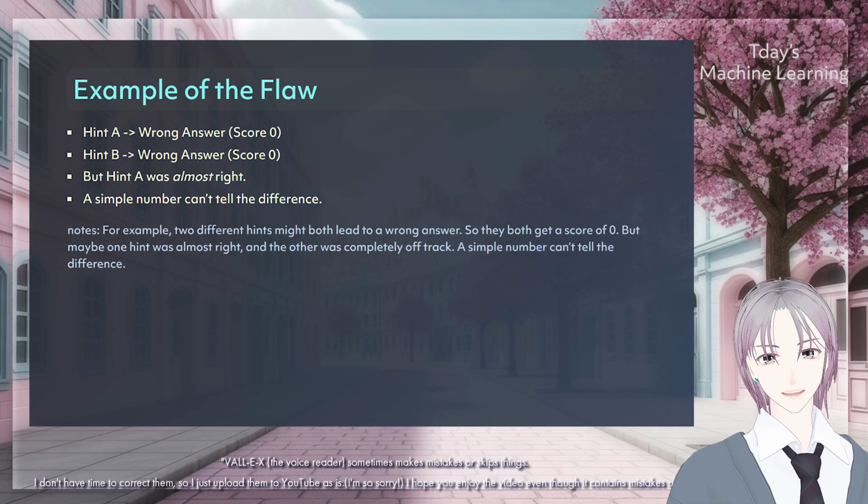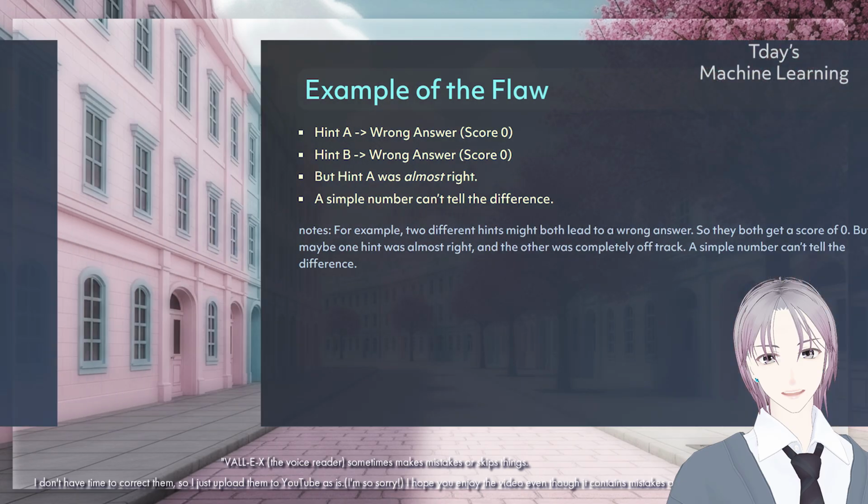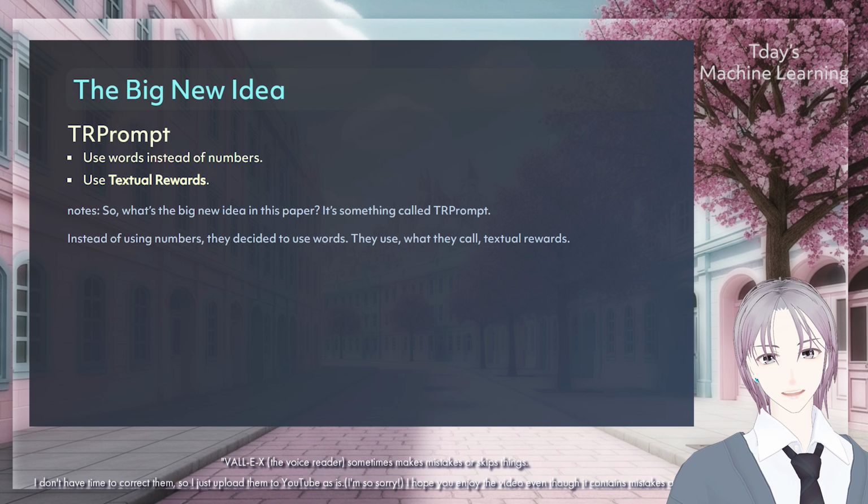For example, two different hints might both lead to a wrong answer, so they both get a score of 0, but maybe one hint was almost right, and the other was completely off track. A simple number can't tell the difference. So, what's the big new idea in this paper? It's something called TRPrompt. Instead of using numbers, they decided to use words. They use what they call textual rewards.